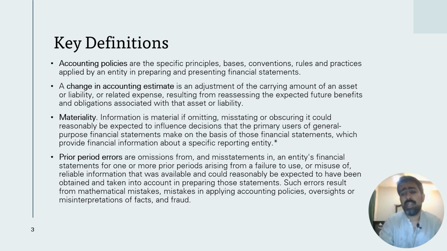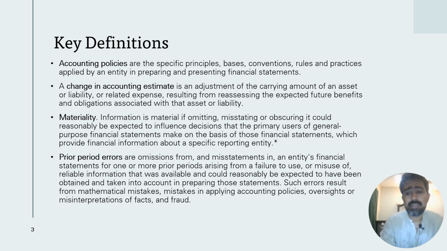What is material? Any information which in the financial statements can affect the decisions made by the users of financial statements, based on the presentation of that information in a certain manner or omission of that information, is known as material. So information is material if omitting, misstating or obscuring it could be expected to influence the decisions made by the users of financial statements based on those financial statements.